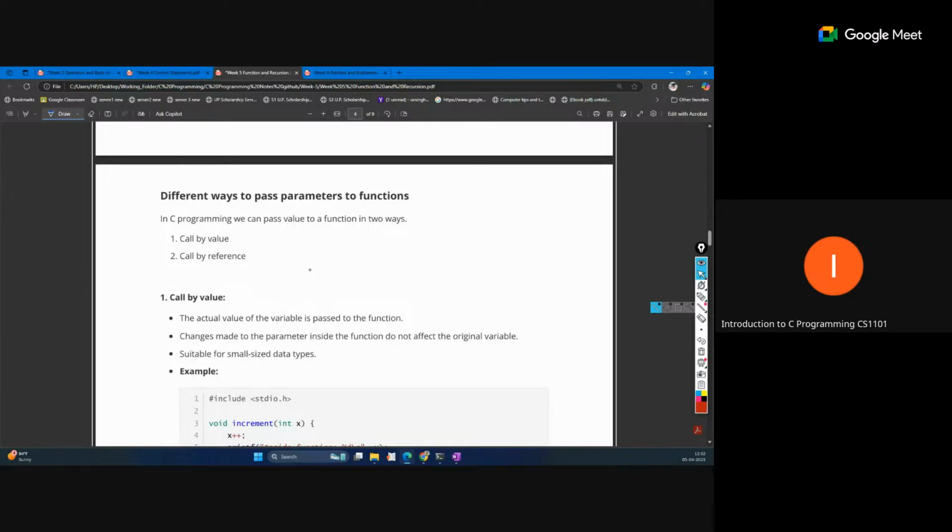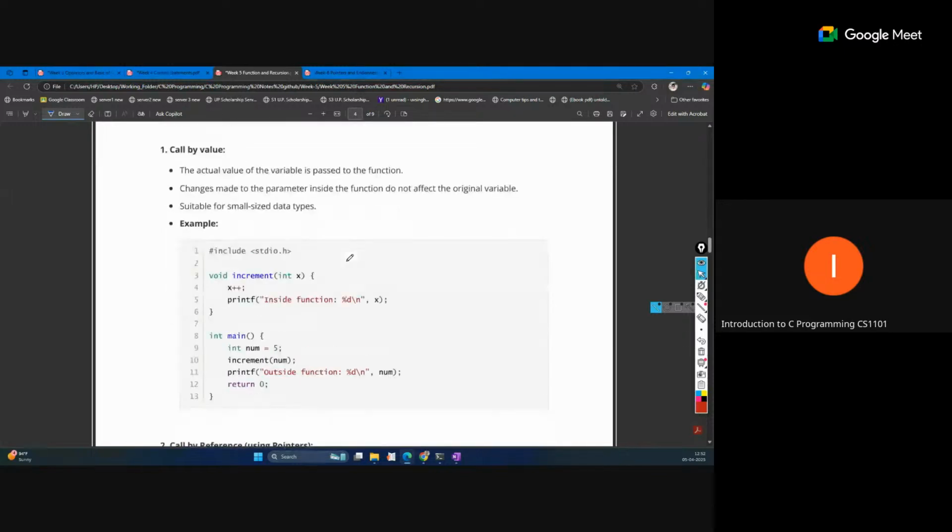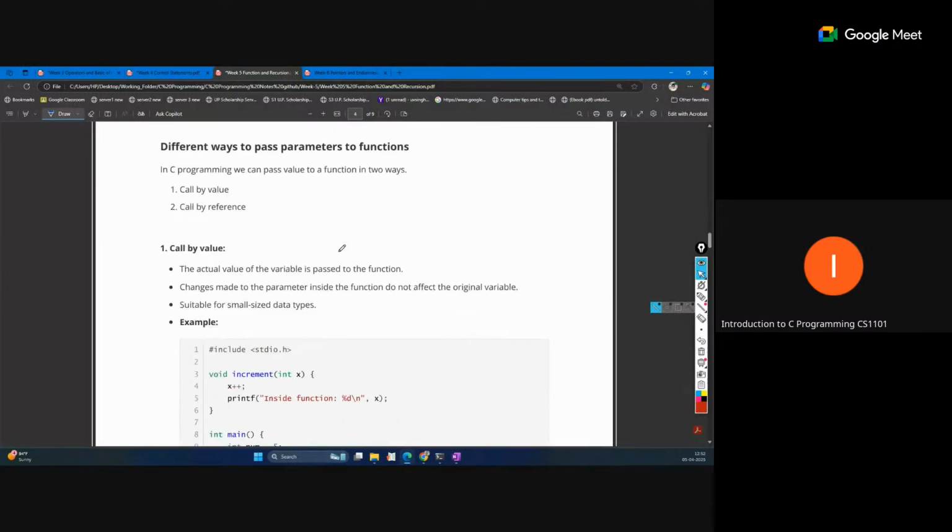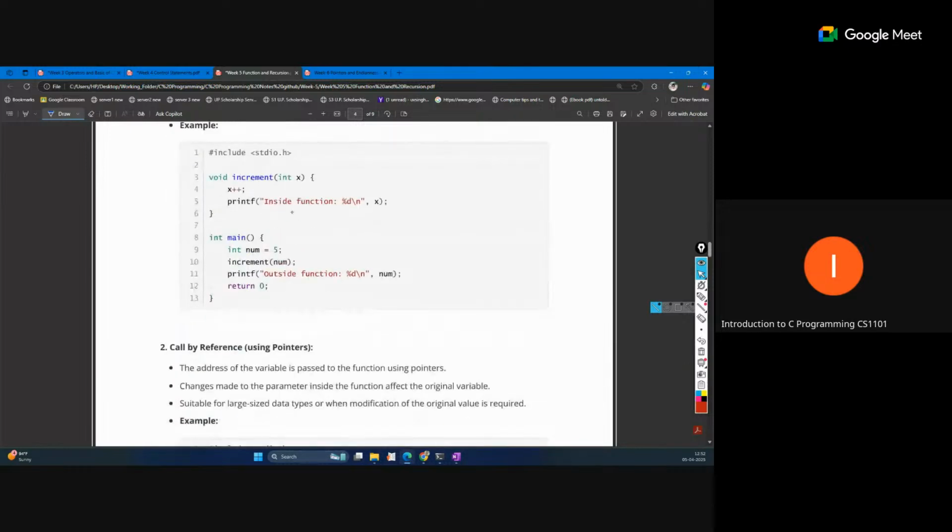One way is call by value. We can directly pass the value, either in a variable or as a direct value. The other is call by reference, where we pass the address of the memory that contains the data. Call by value is simple like this: we have defined num equal to 5 and we are passing the num variable, which is just like a 5. Or we can instead write only 5 here. Both are called call by value.